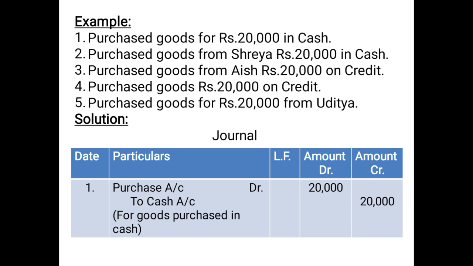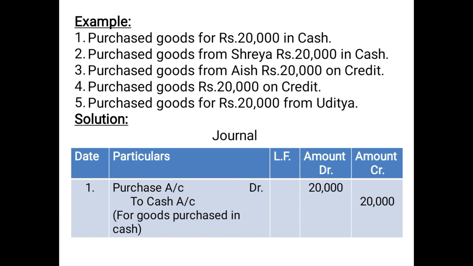Fourth example, purchase goods rupees 20,000 on credit. Now here it is mentioned to you clearly that the goods are purchased on credit, but the name of the supplier is not given to you. So what you will do, you will debit purchases because you are purchasing the goods, and you will credit suppliers because the name of the supplier is not given. So you will simply pass the entry purchase account debited 20,000 in the debit column, to supplier 20,000 in the credit column. Last one, purchase goods for rupees 20,000 from Uditya.